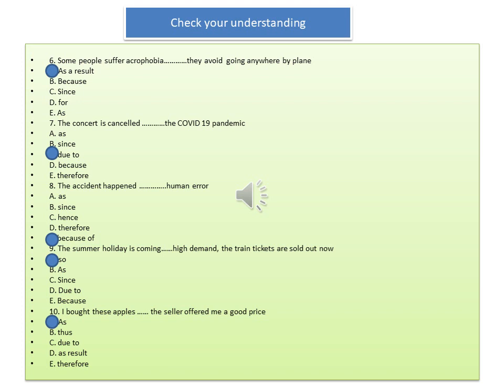So. 10. I bought these apples ___ the seller offered me a good price. A. As. B. Thus. C. Due to. D. As result. E. Therefore. The answer is A. As.